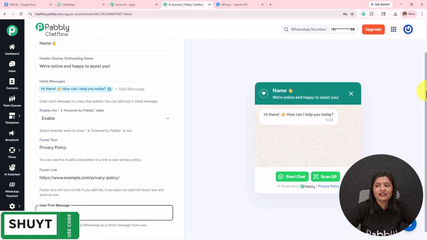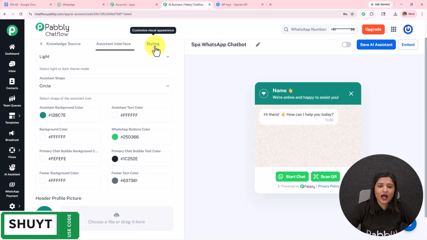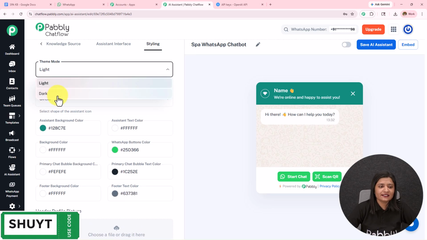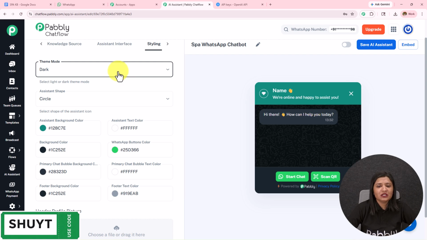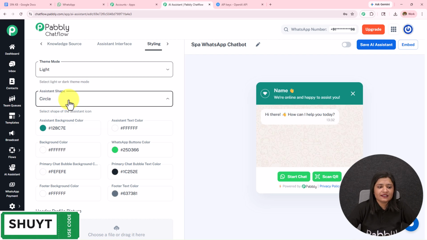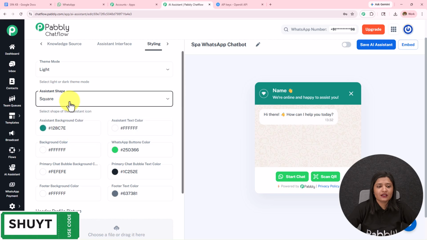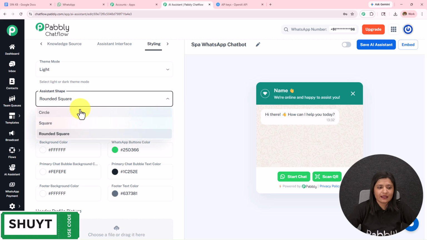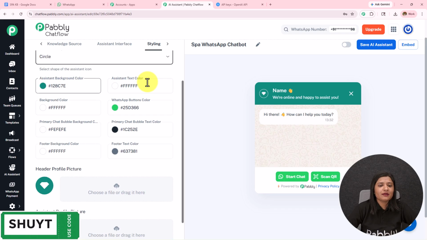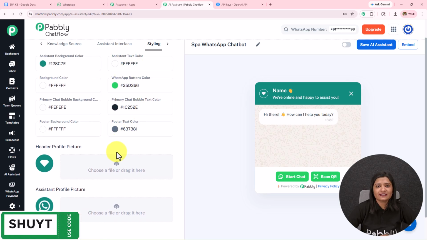Moving on towards the final part, here we have the styling. So I have selected the theme mode as light. You can select it as dark also. I am going to keep it as light only. Then we have this assistant shape as circle, square, rounded square. You can set this according to your choice and preference. Then we have this assistant background color, text color, button color, chat bubble, text color. You can set this according to your choice and preference.